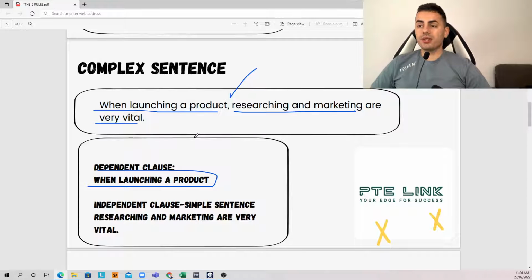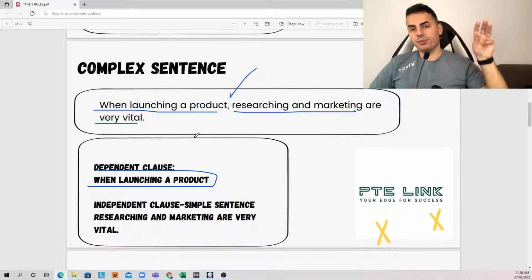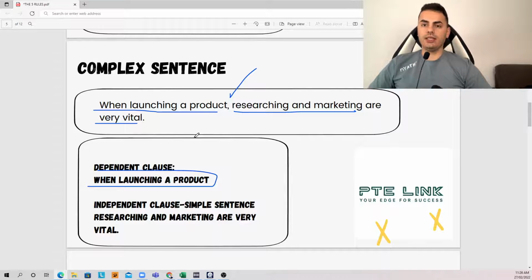So this is the second rule for the complex sentence. If you have a complex sentence starting with a dependent clause, make sure you place a comma after the dependent clause before writing the independent clause, as you can see here in this example.